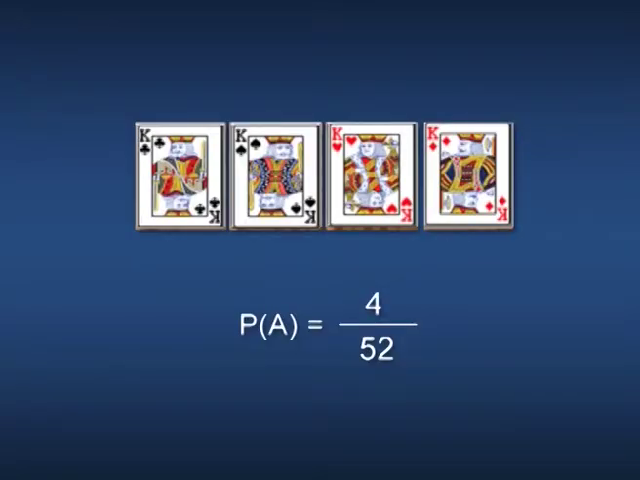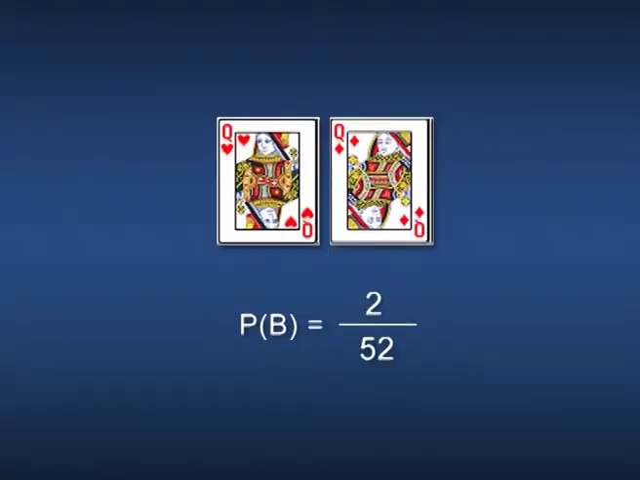Hence, probability of A equal to 4 divided by 52. Number 2, the pack contains 2 red queens, that is 2 cards are favorable to B. Hence, probability of B equal to 2 divided by 52.